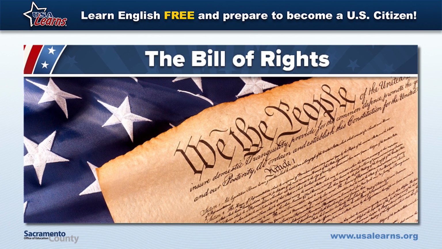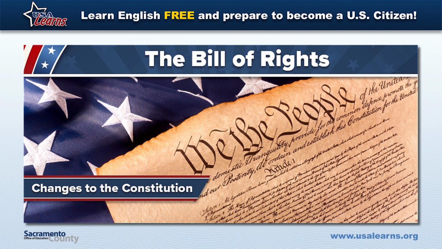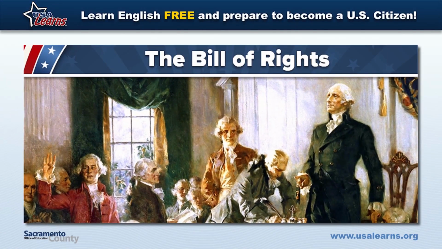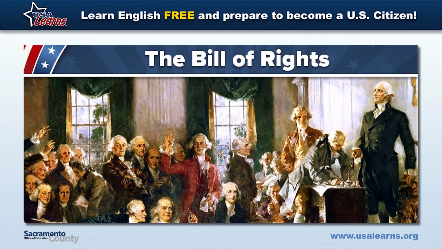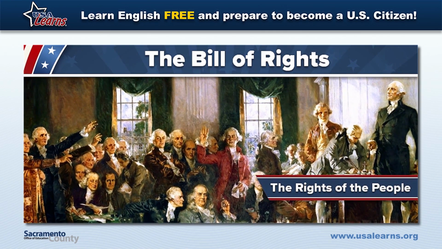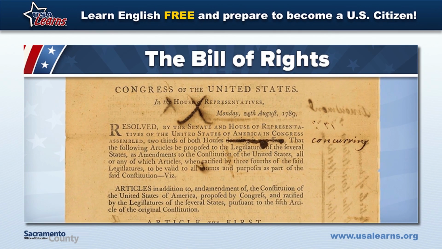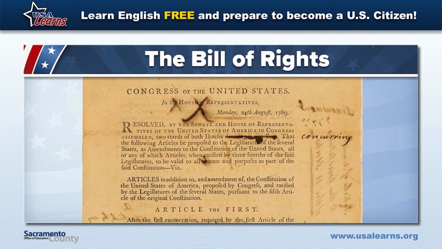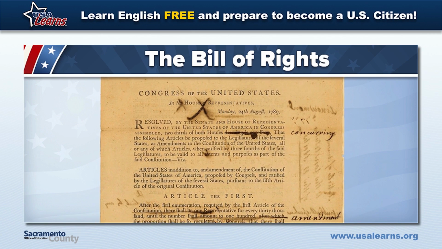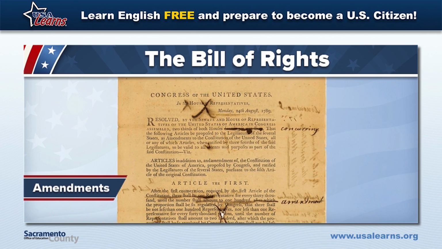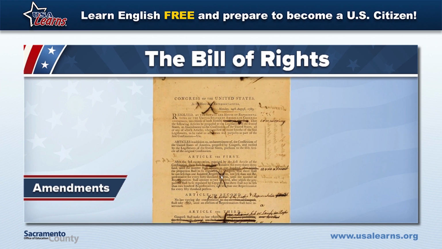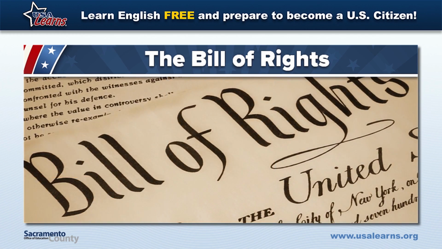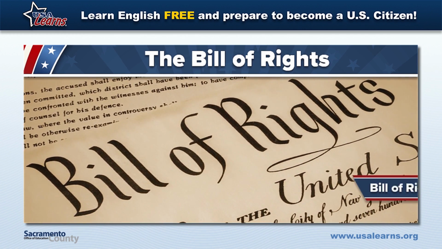As our country has grown and changed over time, the Constitution has also needed to change. When the Constitution was written in 1787, some representatives believed that it did not strongly protect the rights of the people. So, a few years later, Congress agreed to make important changes to the Constitution. Changes to the Constitution are called amendments. In 1791, Congress added 10 important amendments. These 10 amendments are called the Bill of Rights.